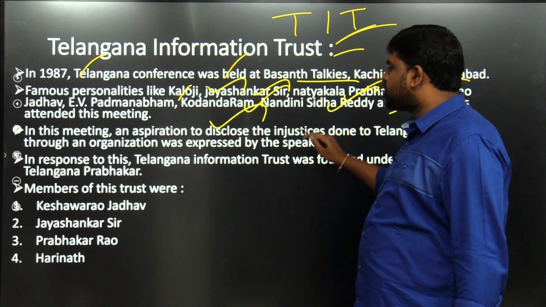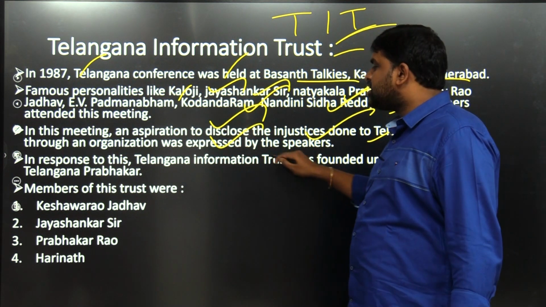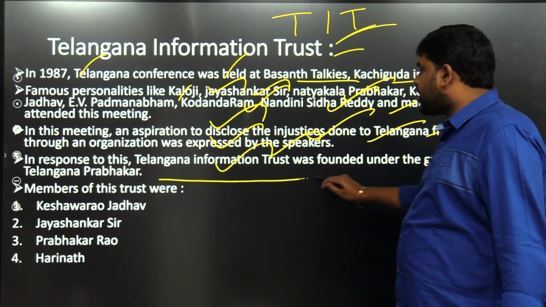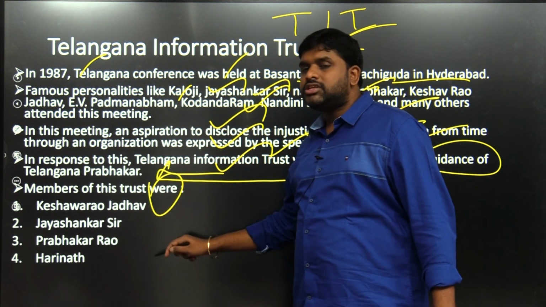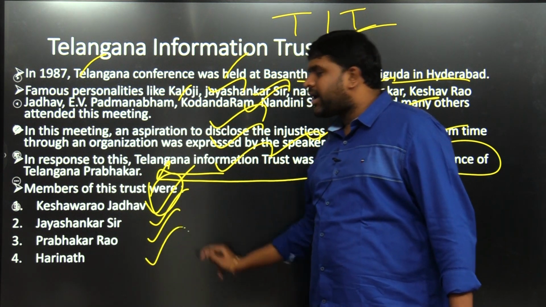In this meeting, the speakers expressed an aspiration to disclose the injustice done to Telangana through an organization. In response, the Telangana Information Trust was founded under the guidance of Telangana Prabhakar, and the members of this trust were Keshavrao Jadhav, Jaishankar, Prabhakar Rao and Harinath.